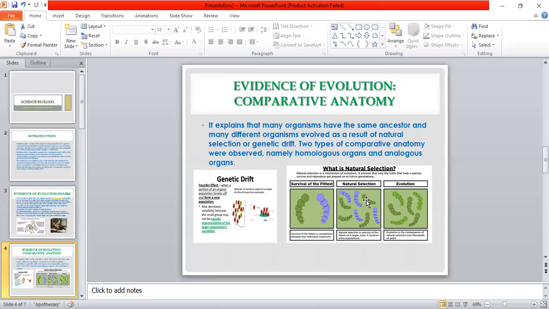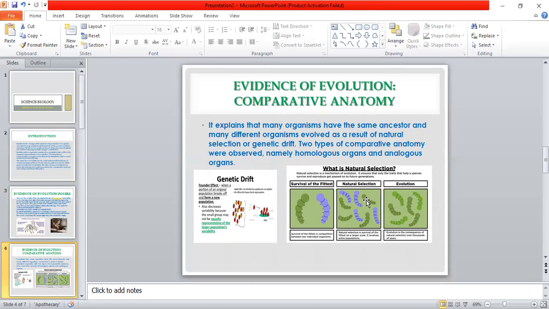Now before that, let us see small definitions of natural selection and genetic drift. Natural selection is a very important mechanism of evolution. It ensures that the traits that help a species survive and reproduce get passed on from one generation to the future generation. That is, survival of the fittest is very important in natural selection. Natural selection is survival of the fittest on a larger scale. It involves the entire population.